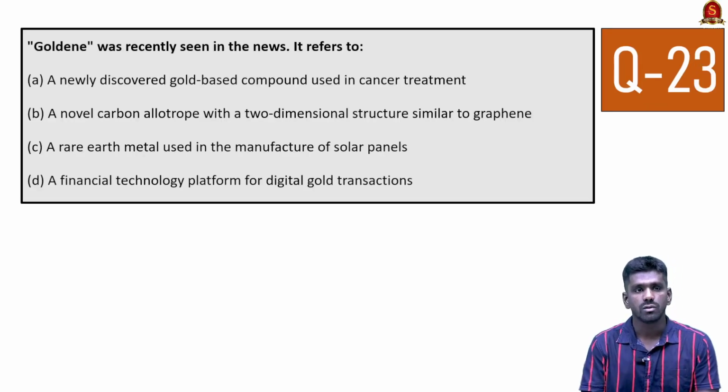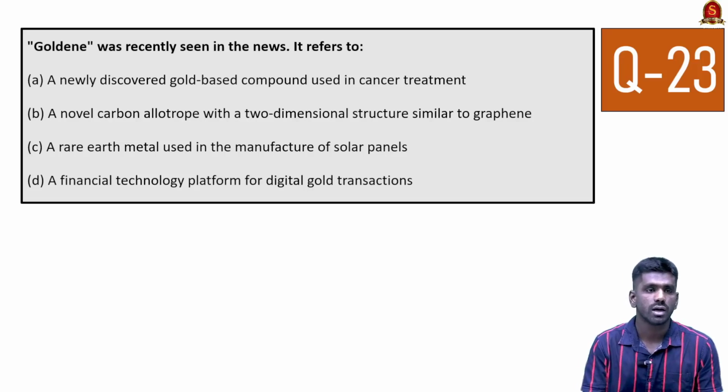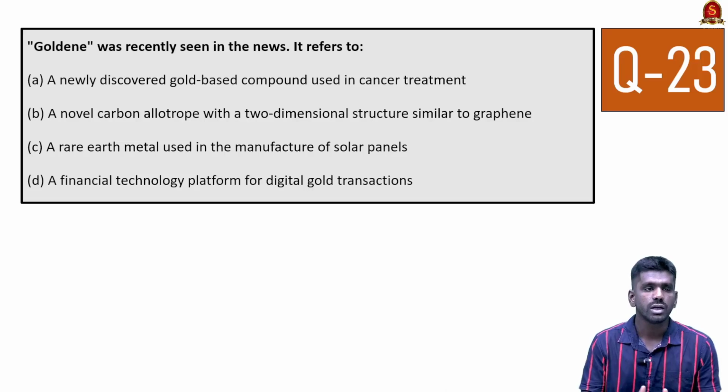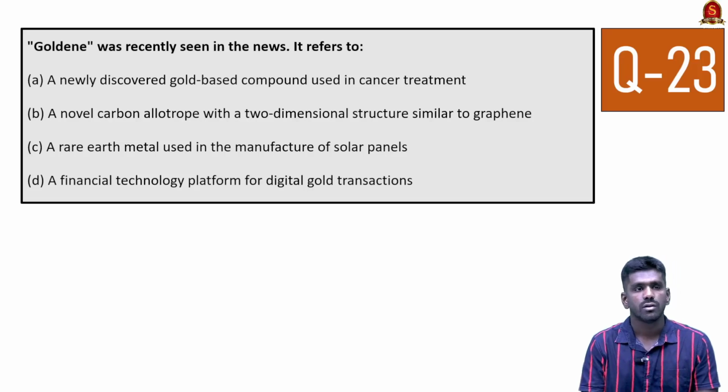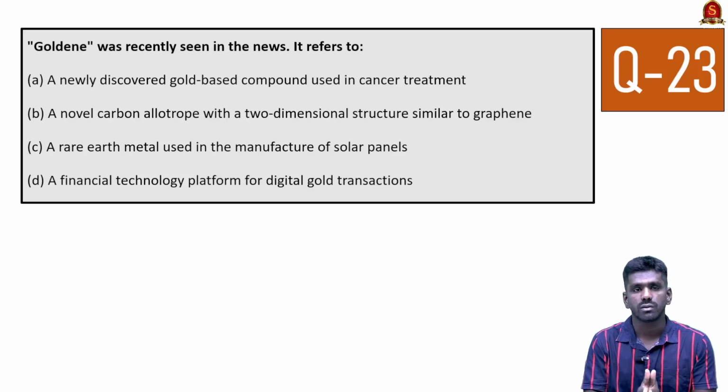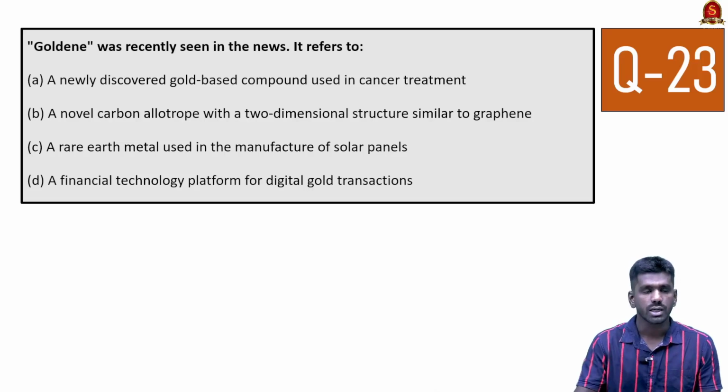Now look at this question. Goldene, which was recently seen in the news, is a two-dimensional structure of gold which is similar to graphene. So option B is correct. Goldene is nothing but a single layer of gold with a thickness of only one atom. It is a single-atom-thick gold sheet which has a wide variety of industrial applications. It is recently found, and this term is related to the two-dimensional structure of gold. So the correct answer is option B.